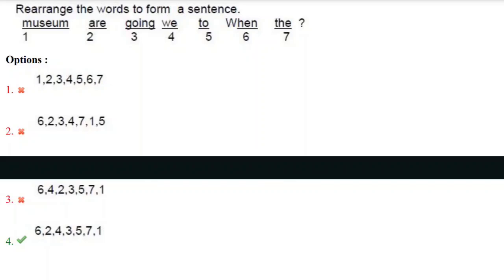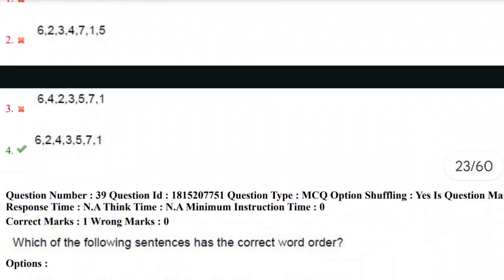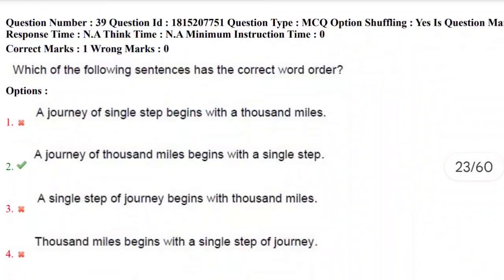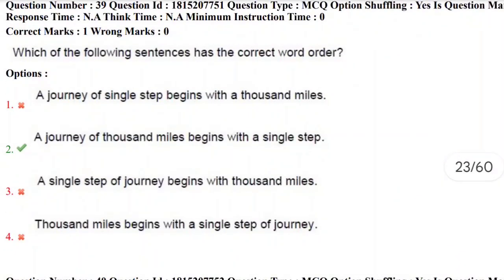Yes, if you read the sentence twice and rearrange them in the order, you will easily get the answer. These are really simple questions. If you get this kind of questions, you're going to do all these kind of questions correct. And the next question, 39th question. Which of the following sentences has the correct word order?